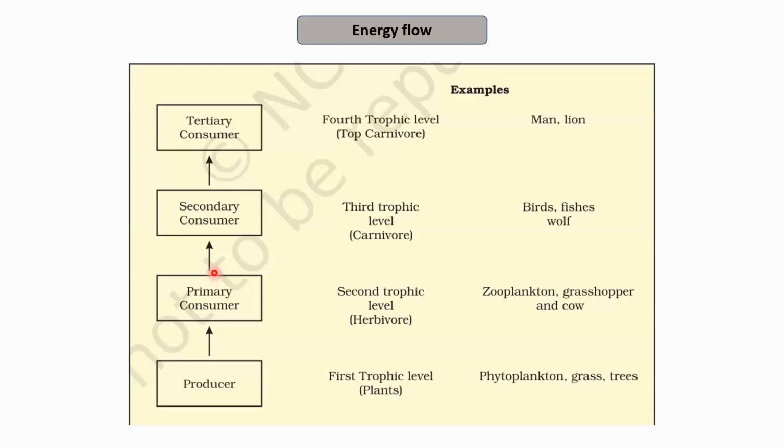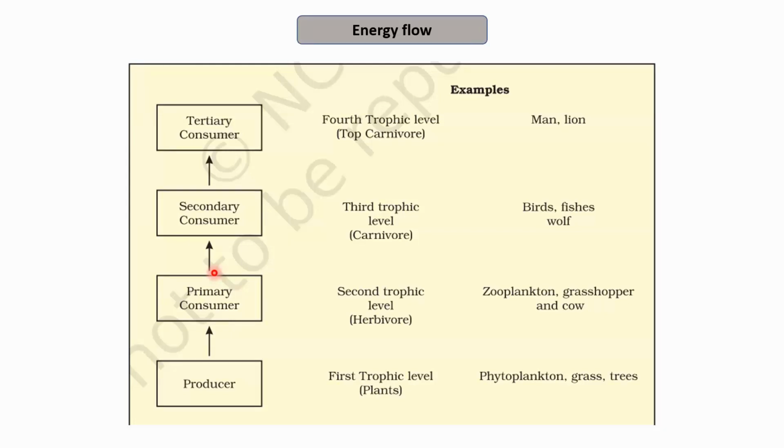So depending on the different layers, or we may say depending on the producers and the type of consumers present in any ecosystem, the energy flow takes place. For example, the producers are the ones that capture or harness the energy. This energy from the producers is transferred to the primary consumers through eating plants or plant materials. These primary consumers may include herbivores, and by eating these herbivores, the secondary consumers like the carnivores get the energy.